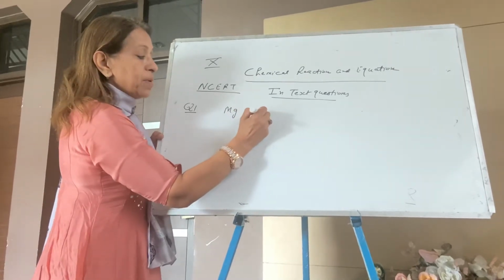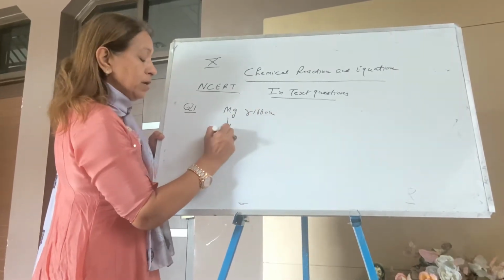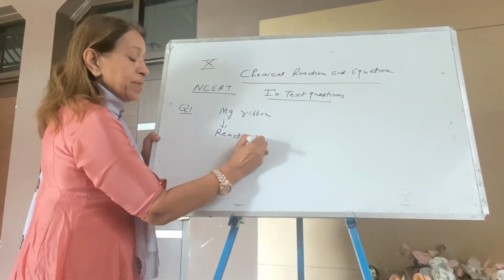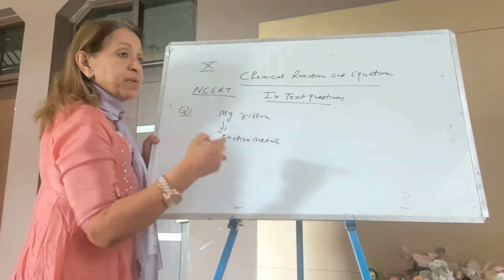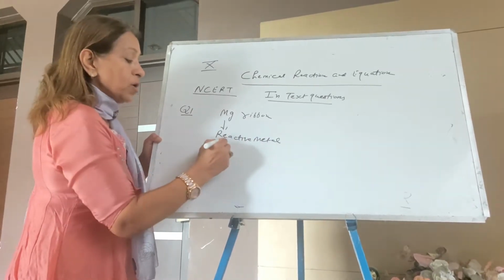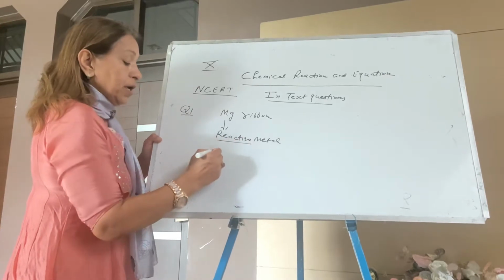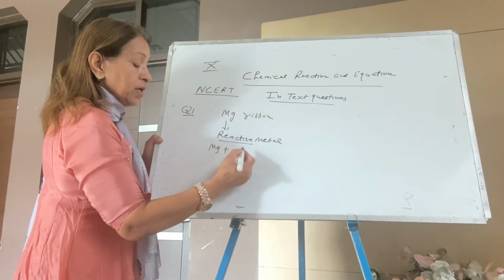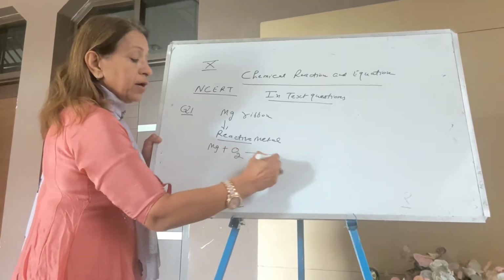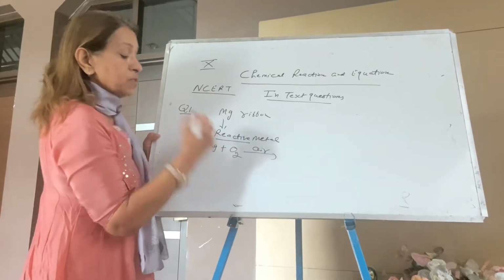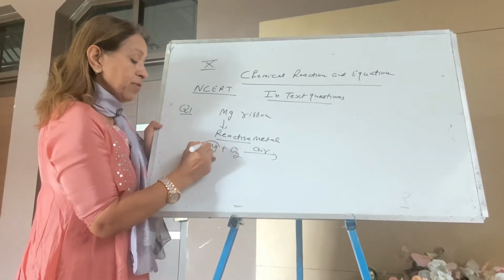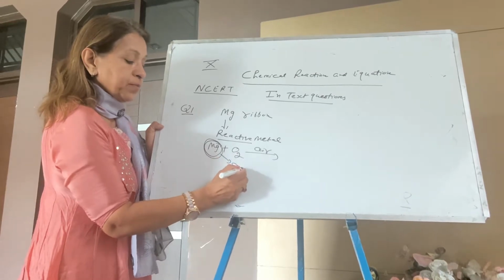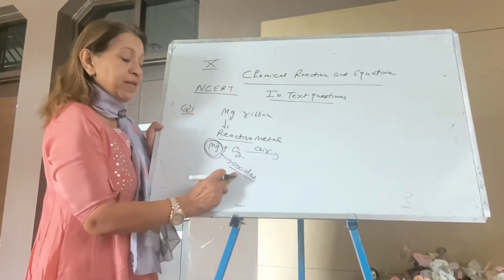You know magnesium ribbon. Magnesium is a very reactive metal. So why should it be cleaned before burning? Because it is a very reactive metal. In the presence of oxygen in air, it gets covered by a layer of oxides. So it's a must to remove this layer.